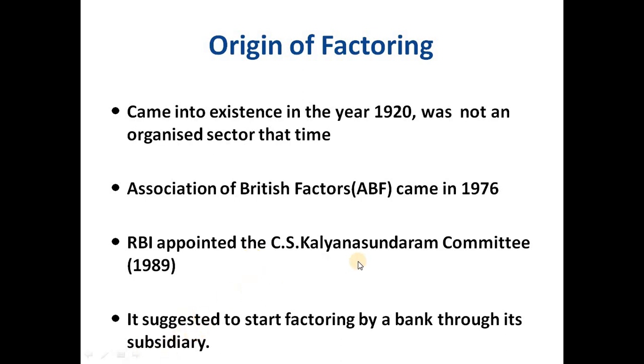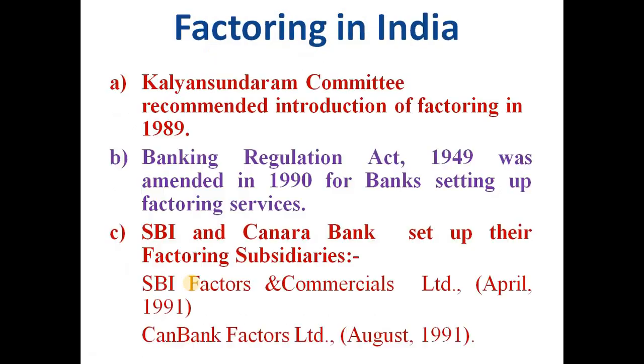The Kalyan Sundaram committee suggested starting factoring by banks through their subsidiaries. So this is the chronology: in 1920 it came into existence, in 1976 it became organized, and in India in 1989 a committee was set up, and it recommended factoring in India through subsidiaries of banks.